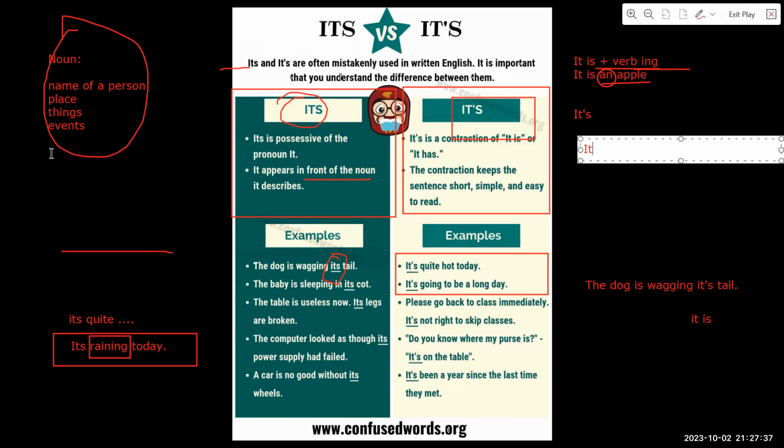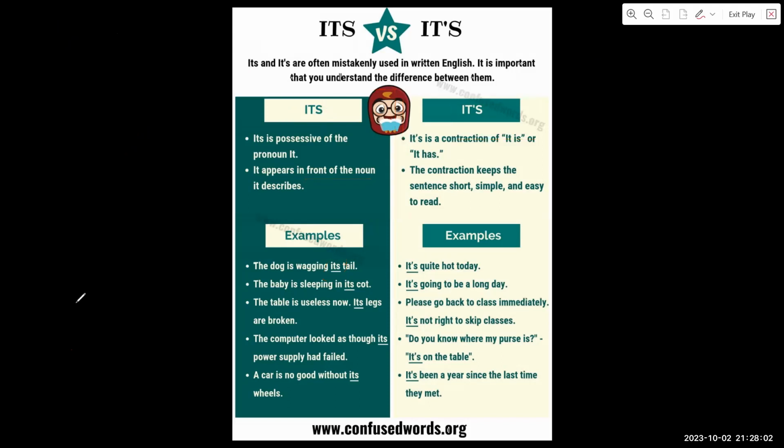In speaking, it's okay, because they are both pronounced the same way. But in writing, because it's very important as well, you have to know how to write. If you're not sure, you can always use this one. Just use "it is." That's fine. Just that sometimes people talk like "it's," and then you need to write it, so it's hard for you.